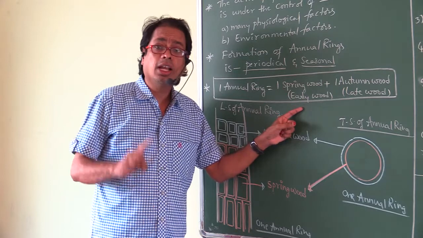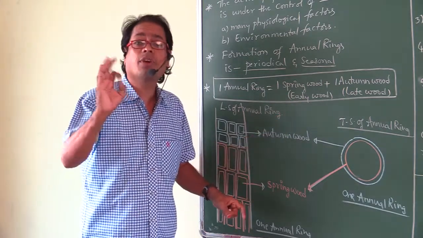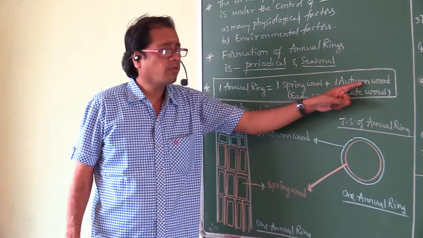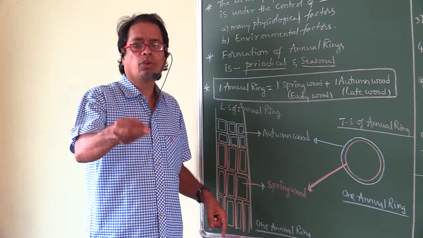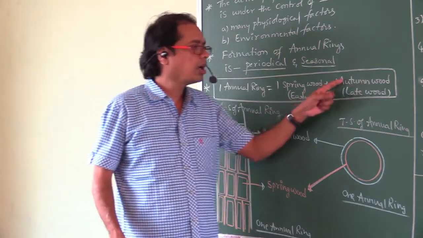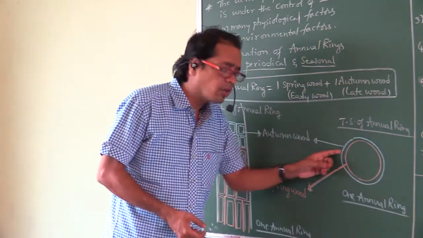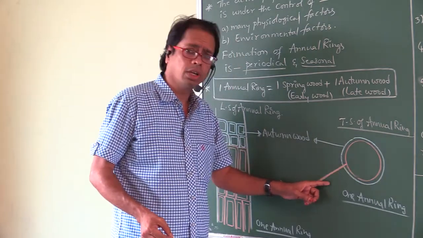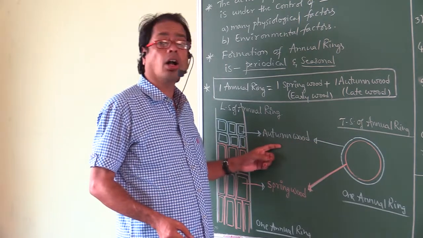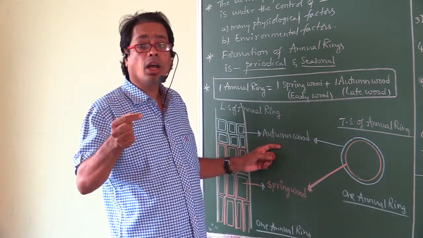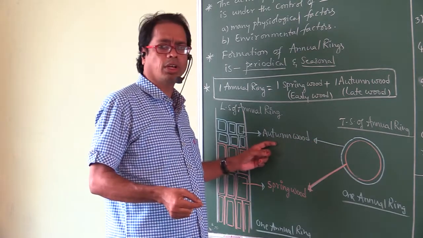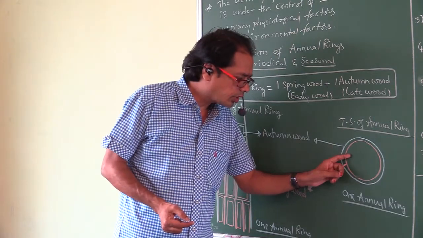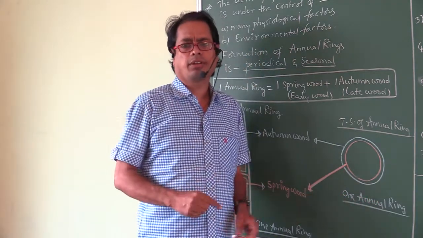Spring wood is also called early wood. Early wood means first formed wood. So this is called the first formed wood. And autumn wood is also called late wood. That is the wood that is formed late. That is so called autumn wood. So in each annual ring, inner wood is spring wood, outer wood is autumn wood. So this ring and this ring together called one annual ring.